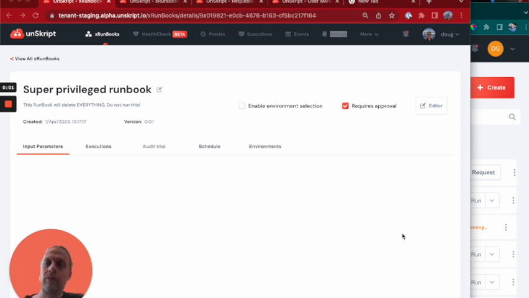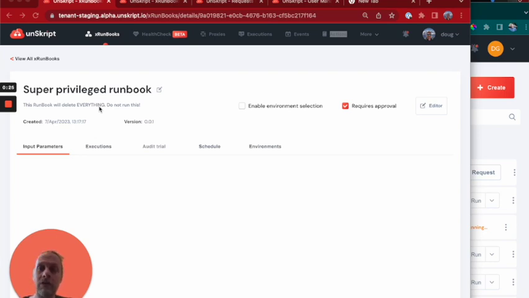Imagine that you've created a RunBook, and this RunBook does some really, really privileged things, some things that you just don't want all of the people who have access to Unscript to be able to do. For example, this RunBook here is called the Super Privileged RunBook, right? For whatever reason, this RunBook, if you run it, it will delete everything. Do not run this. It really just sends a Slack message, but this is for a demo.